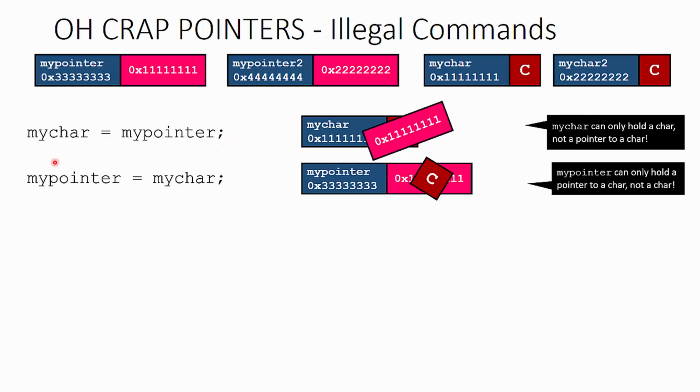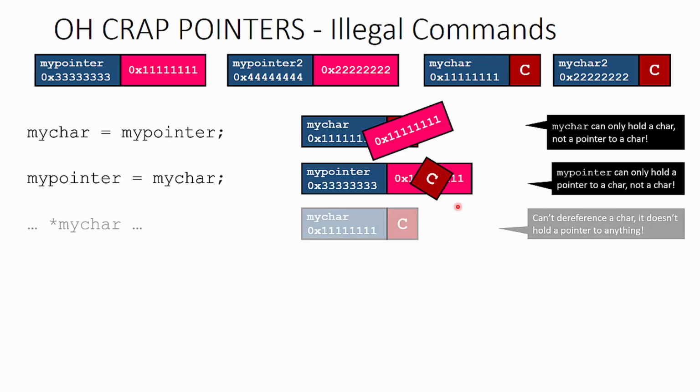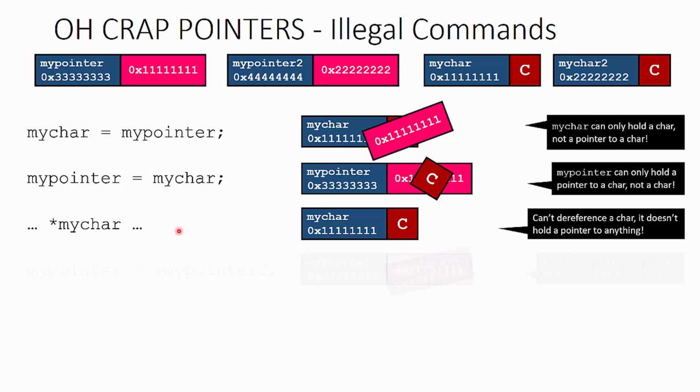And the inverse is also true, so myPointer happens to be a character pointer, and mychar is a character. You can't stuff a character into a bucket that's reserved for a character pointer. There is no way to dereference a character all by itself. We're already down at the lowest level of indirection, say. We can't follow an address through to get anything else for this particular variable. It's already a variable C, so there is no way to dereference it, no matter what you put on the left or the right side.